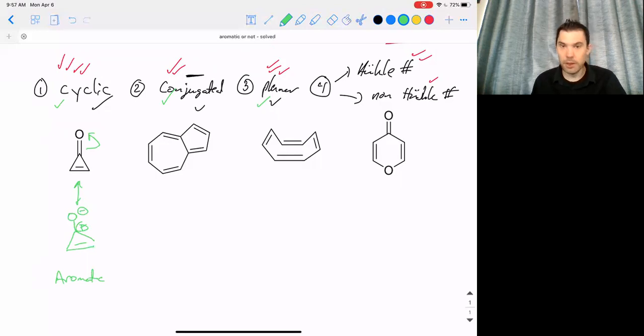Let's skip the middle one here for a minute and go on to the easy one. So this is cyclooctatetraene, which is one of these famous molecules that should be anti-aromatic, but it ends up being non-aromatic because as I have it drawn here, it is not planar. And so this is going to be non-aromatic because it's not planar. And I've tried to draw it that way on purpose.